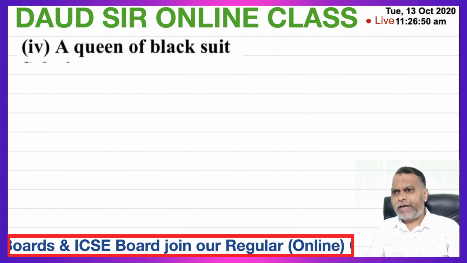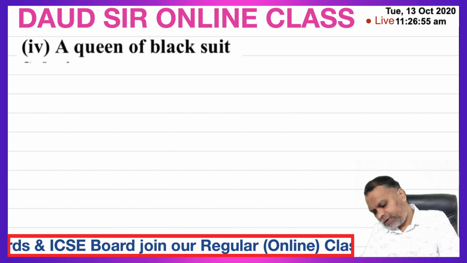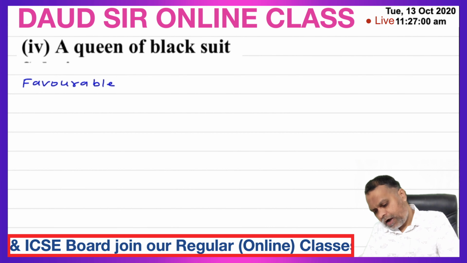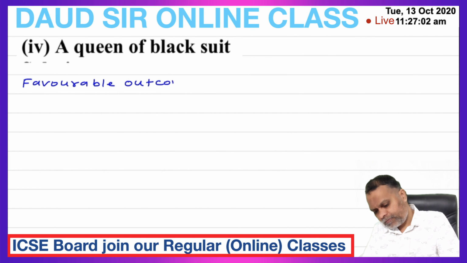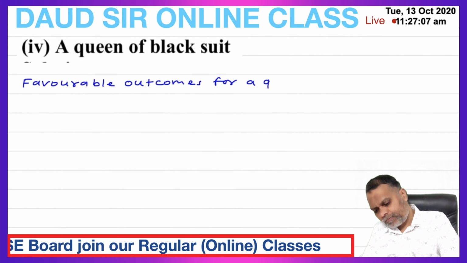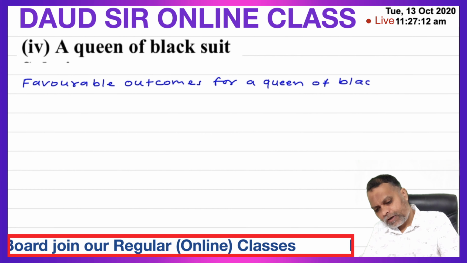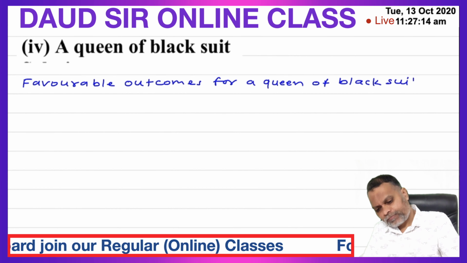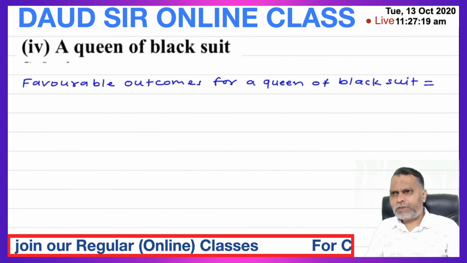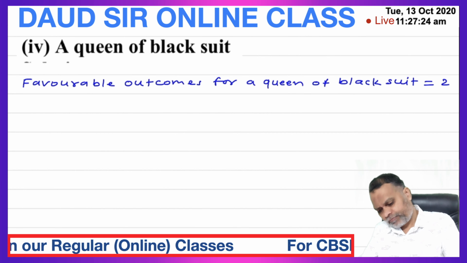A queen of black suit. So favorable outcomes for a queen of black suit. How many black queens? Total 4 queens. Out of 4, 2 red and 2 black. So black suit queens are 2 only.